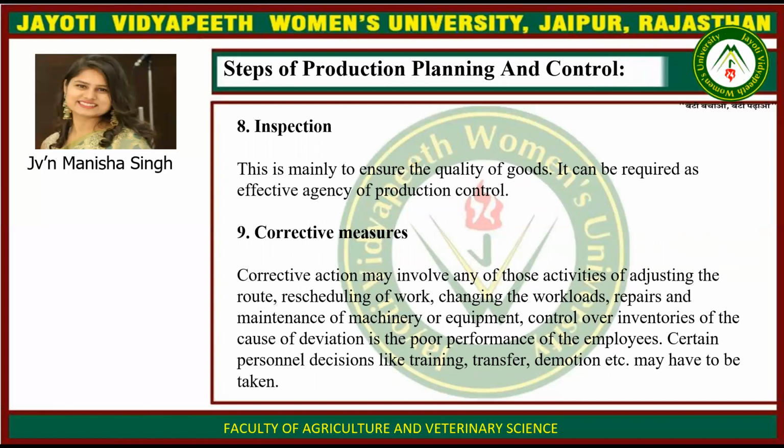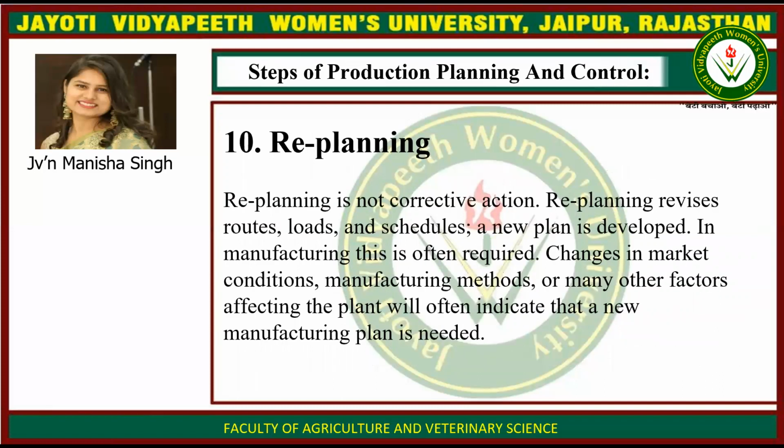Eighth is inspection. This is mainly to ensure the quality of the goods, and it can serve as an effective agency of production control. Ninth is the corrective measures. Corrective action may involve any of these activities: adjusting the route, rescheduling of work, changing the workloads, repairs and maintenance of machinery or equipment, control over inventories, and finding the cause of deviation in the poor performance of employees. Certain personnel decisions like training, transfer, demotion, etc., may have to be taken.